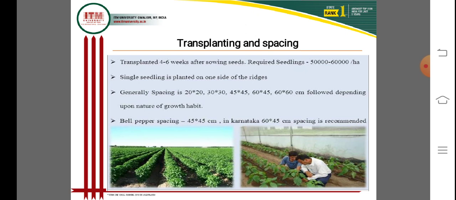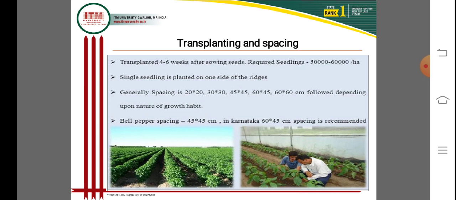Transplanting and spacing: seedlings are transplanted 4 to 6 weeks after sowing. 50,000 to 60,000 seedlings are sufficient for 1 hectare of land for capsicum and chili.